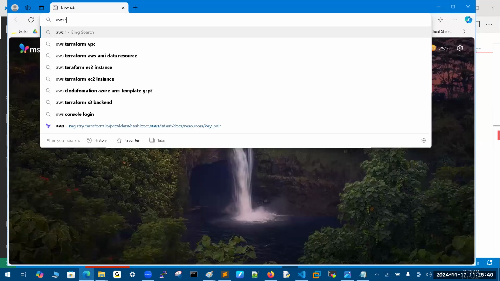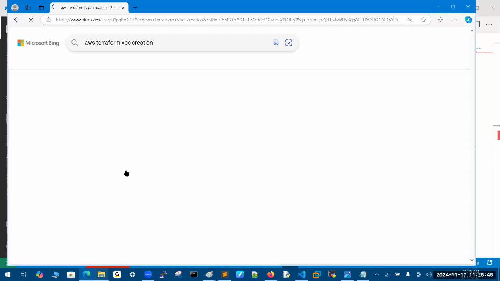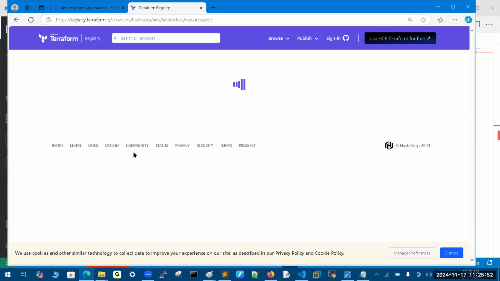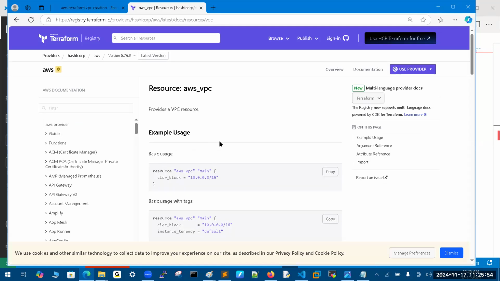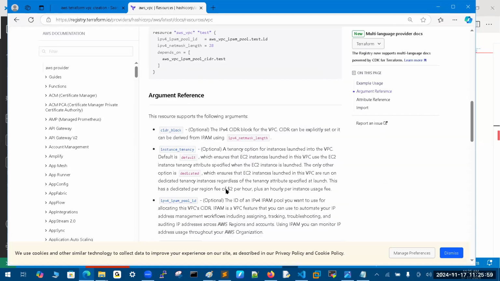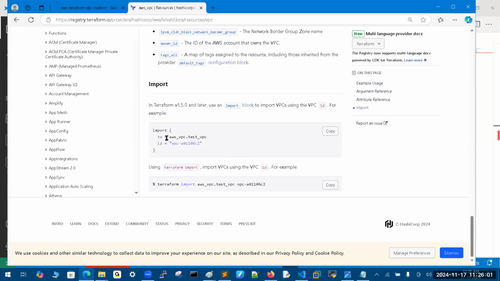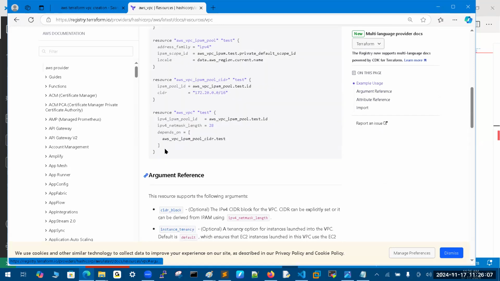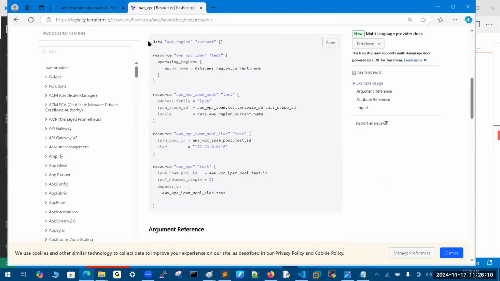We use it regularly. If you look up AWS Terraform VPC creation, there is proper documentation available showing which arguments are mandatory and which are optional. Every resource contains the data source, resource, and import. Remember these three names. If you go to the bottom, you have import, and a data source is also available for every resource, along with the normal resource. These three are common.